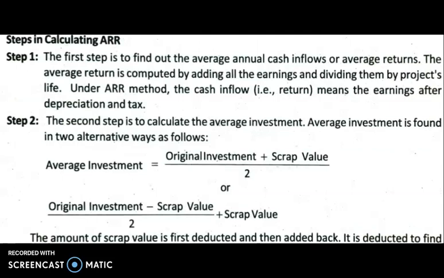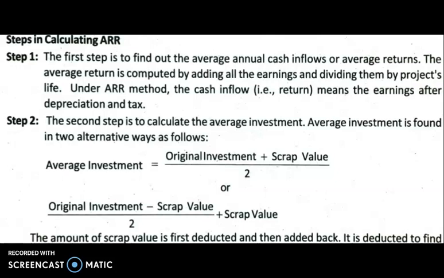Now we'll look into the steps for calculating ARR. There are just 3 steps, and the first step is to find the average returns. Average return is calculated by adding all the returns or all the earnings divided by the project's life. Here we consider the earnings after depreciation and tax as a cash inflow.